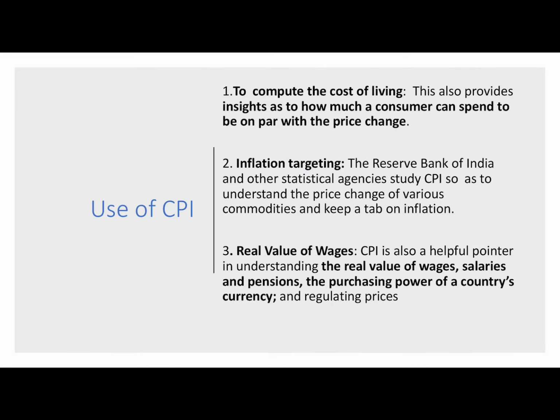Now we'll see what are the uses of Consumer Price Index. Basically, it is CPI that RBI uses for inflation targeting. RBI tracks the CPI and keeps a tab on CPI inflation. As we have seen, Consumer Price Index contains all essential commodities like food, beverages, milk, wheat, vegetables. These are the items which people have to spend their money on from their disposable income. So this CPI inflation gives an idea about the purchasing power of people and the real value of their salaries. So RBI uses this CPI.